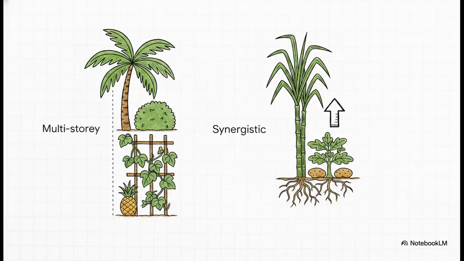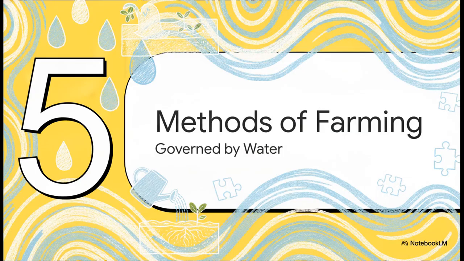And farmers also play with space, not just time. Spatially, this puzzle can look like multi-story cropping, where they layer crops of different heights simultaneously on the same land. Think about literally stacking coconut, pepper, cocoa, and pineapple in vertical layers. Or they might use synergistic cropping, where the combination of two crops, like sugarcane and potato, actually yields more together than they ever would have planted apart. It's just incredible biological teamwork. Section 5, methods of farming.